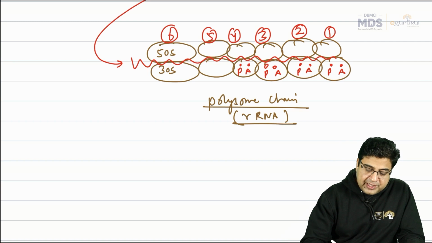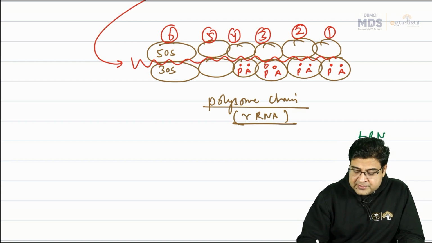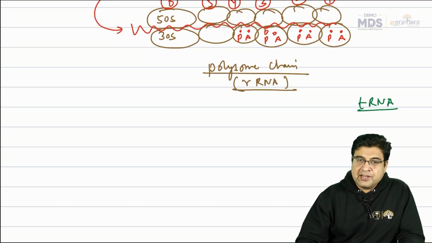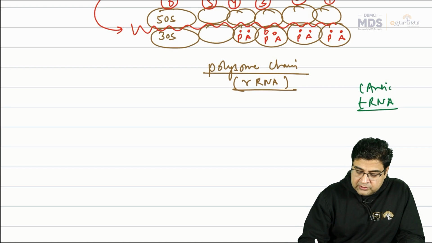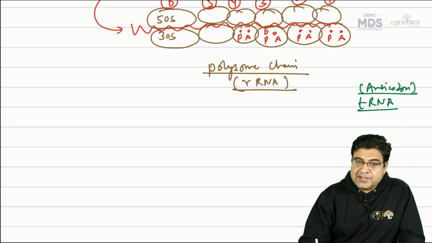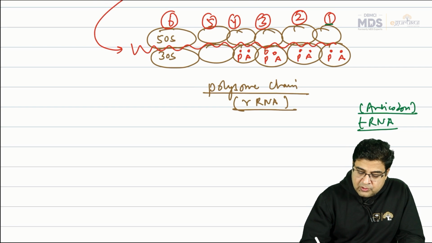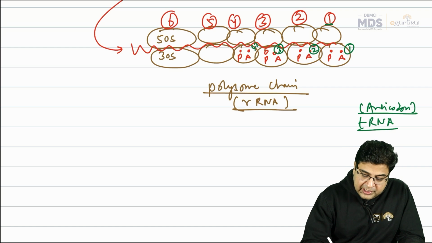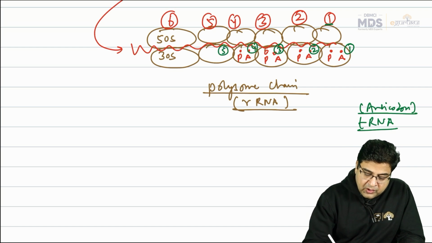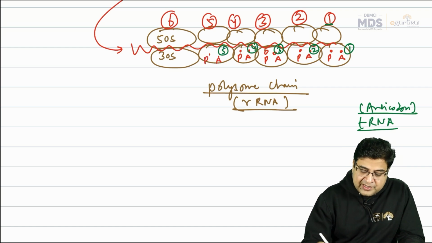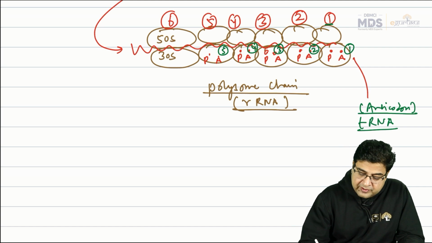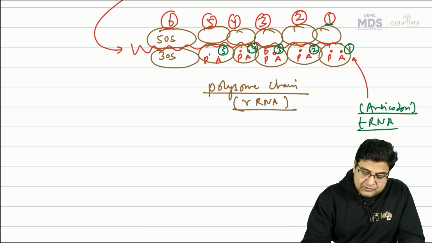Whenever the codons are decoded, there is a transfer RNA present in the bacteria. This transfer RNA will carry the anticodon, and all these anticodons are placed at the A site. Like, when the first codon is decoded, the first anticodon is placed at the A site. Second anticodon, second A site. In this way, all the anticodons are placed at the A site by the transfer RNAs. This is the work of the transfer RNA, to transfer these anticodons to the A site.